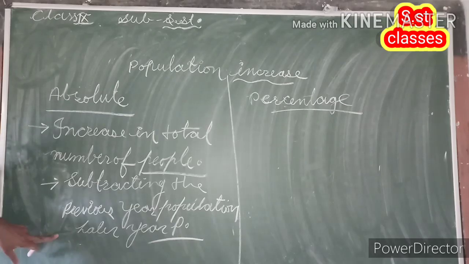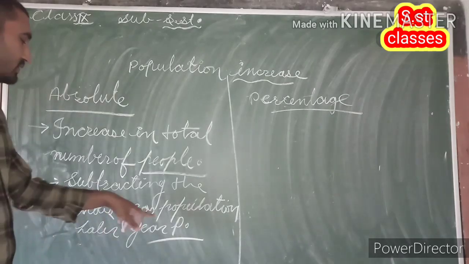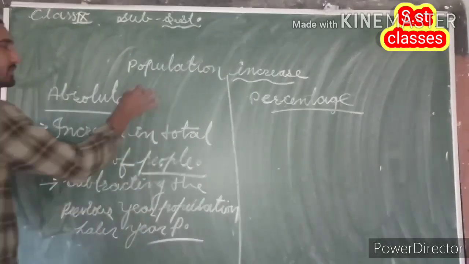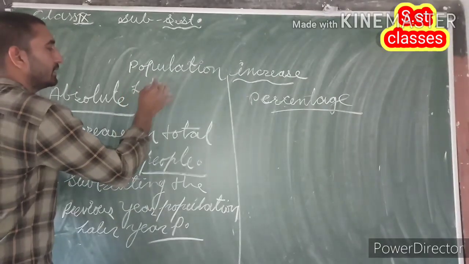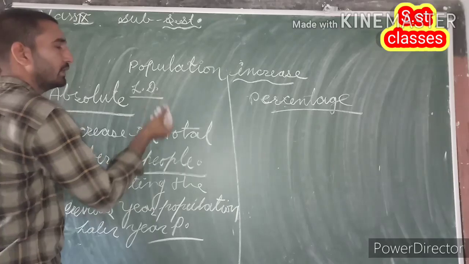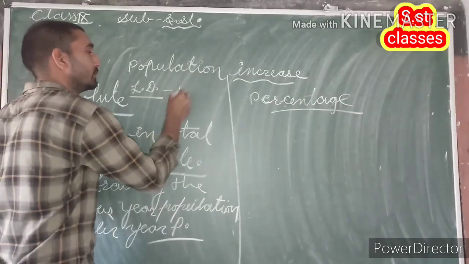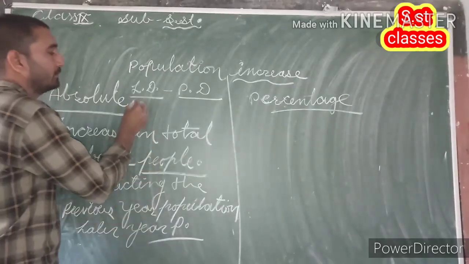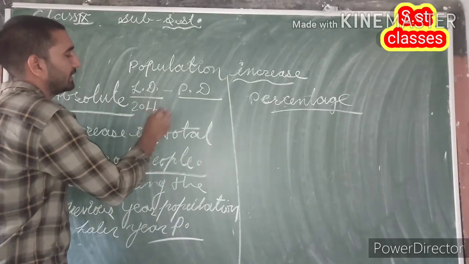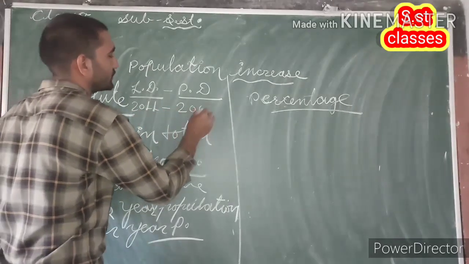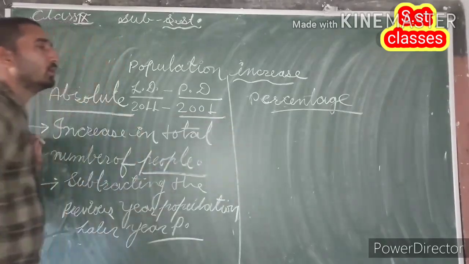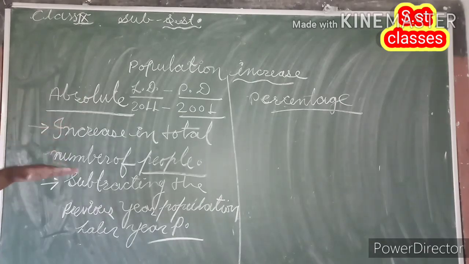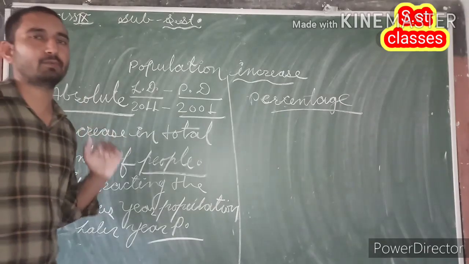Mean to say that later year or later decade minus previous decade, means the population of 2011 minus the population of 2001.